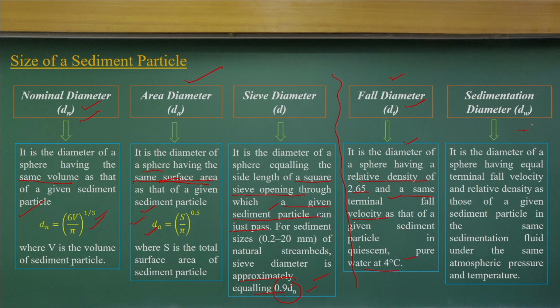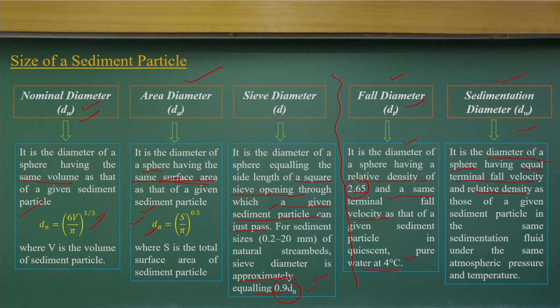For the sedimentation diameter, we find the diameter of a sphere having equal terminal fall velocity and the same relative density. In the earlier case, the fall diameter, we considered a relative density of 2.65, but for the sedimentation diameter, the relative density will be the same as the material's relative density. That's the reason we call it the sedimentation diameter.